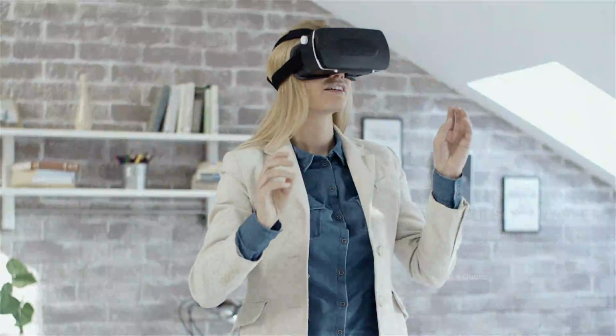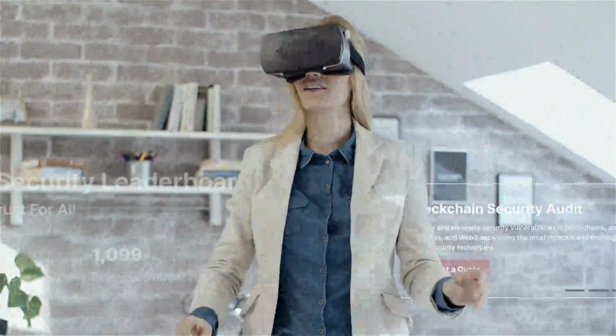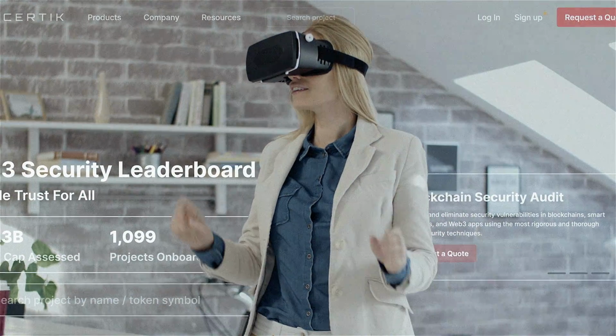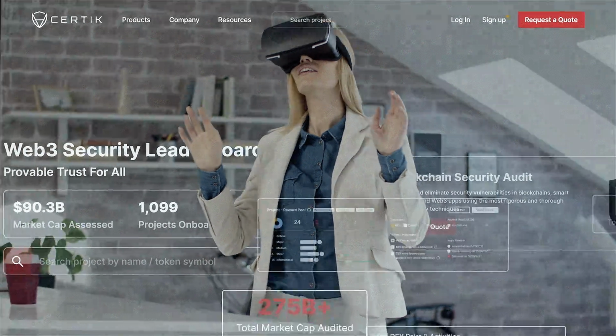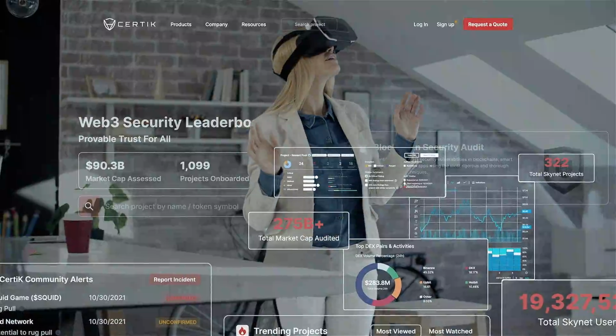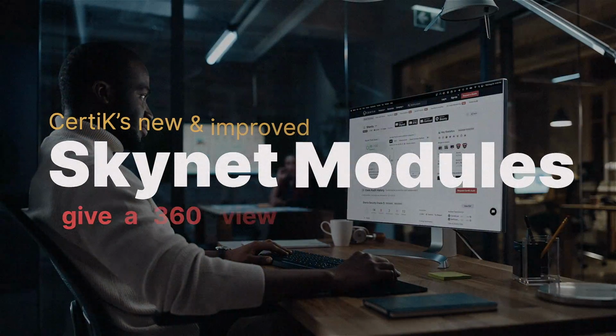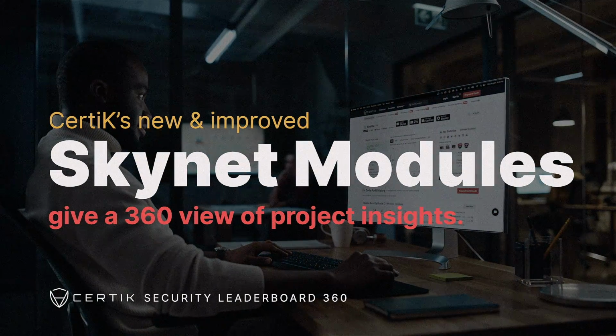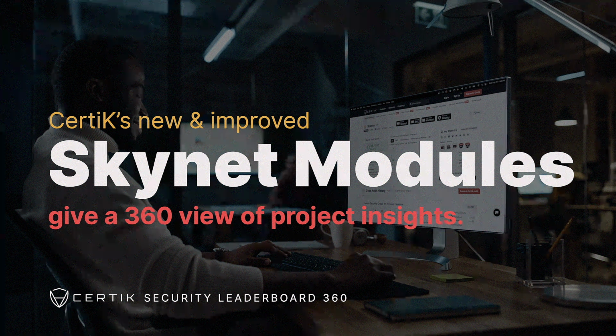Certik is excited to announce the release of Security Leaderboard 360. The Security Leaderboard is an integrated, end-to-end security solution for the Web3 community and investors. Our new and improved Skynet modules give the community and investors a 360 view of project insights that are important to them.